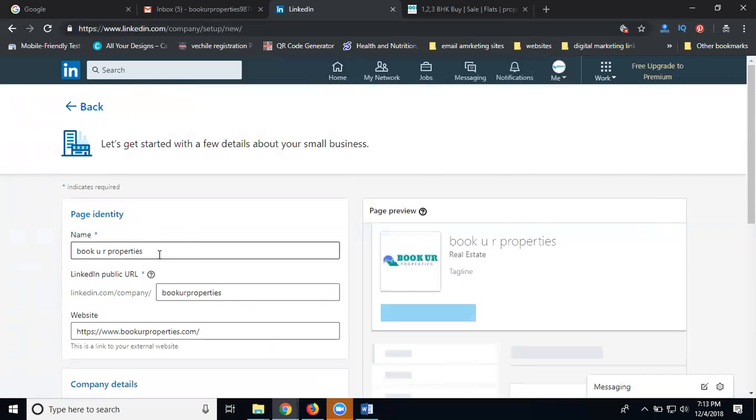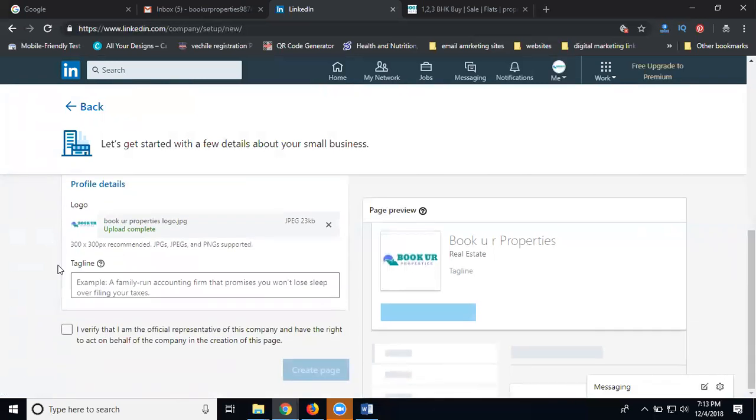Everything clear? This is my page identity: Book Your Properties. Just the purpose. I'm adding Book Your Properties. I verify. Tagline: Book your properties in Hyderabad. Click create page.